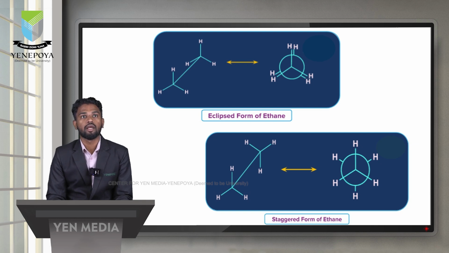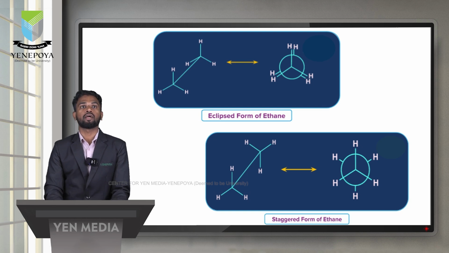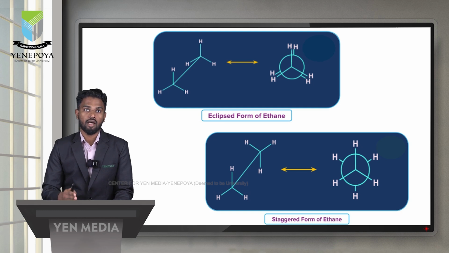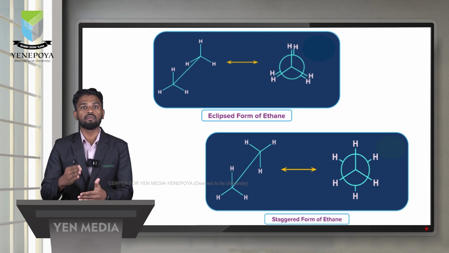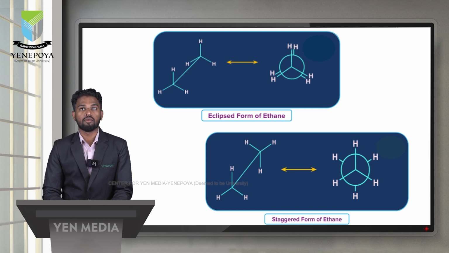See the example, ethane. In the first carbon, the hydrogens lie in front of the second carbon's hydrogens, so each hydrogen hides the hydrogen on the carbon behind it. This is the eclipsed form of ethane, and in the Newman projection formula each hydrogen is exactly in front of the hydrogen of the second carbon.